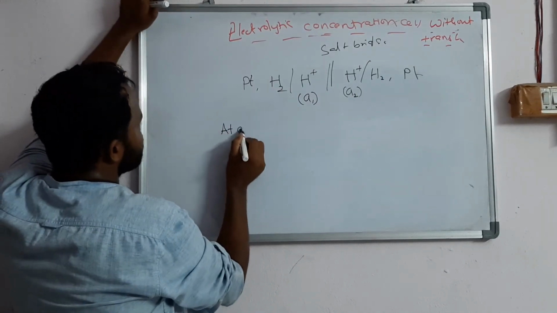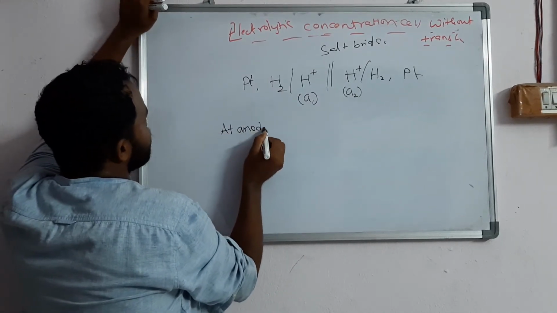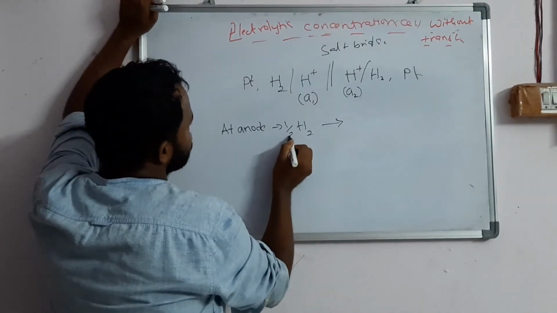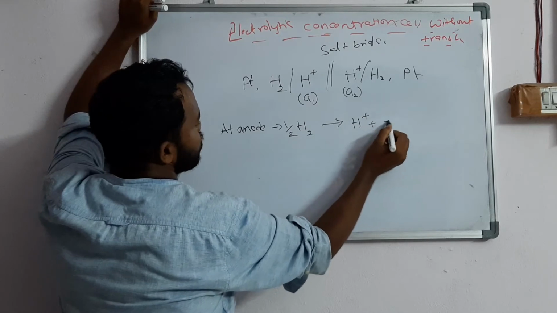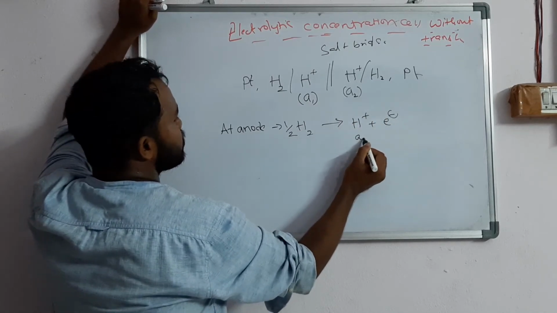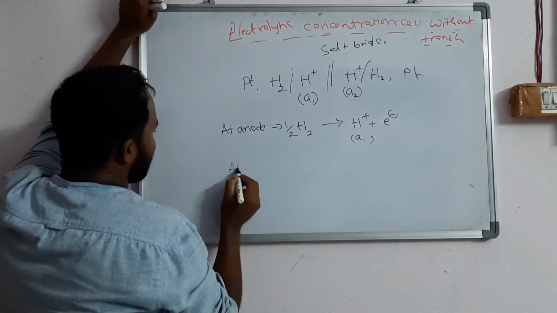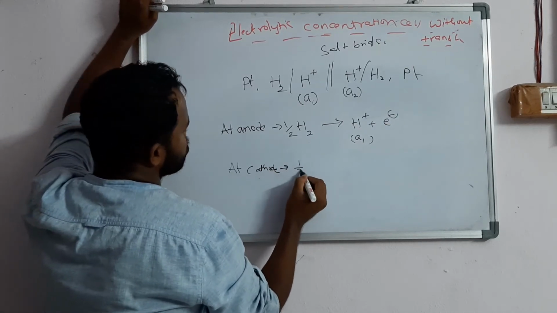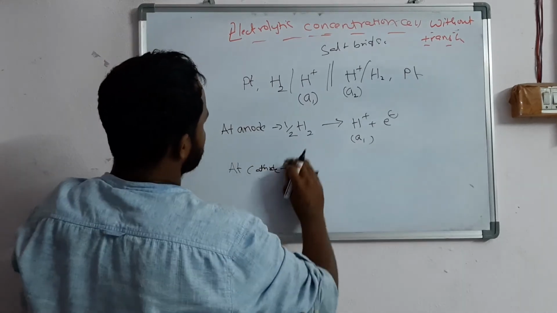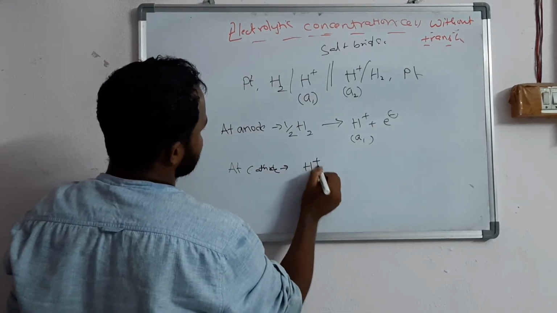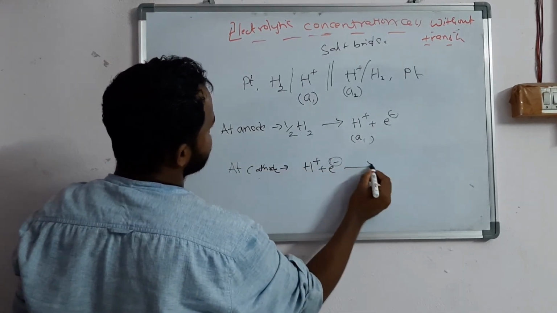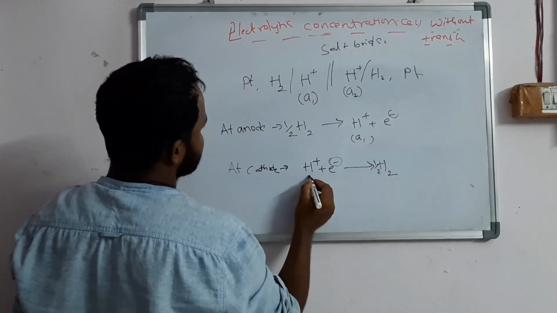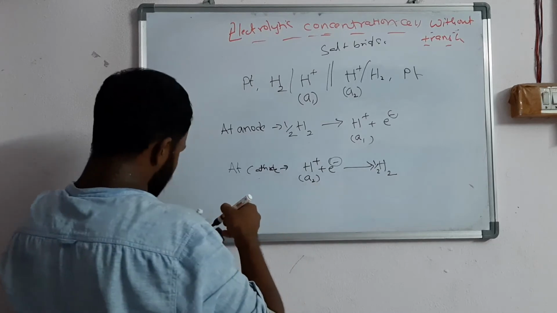At the anode, oxidation takes place: half H2 gives H plus and an electron, this is A1. At the cathode, reduction takes place: H plus, by gain of one electron, is converted into half H2, this is A2.